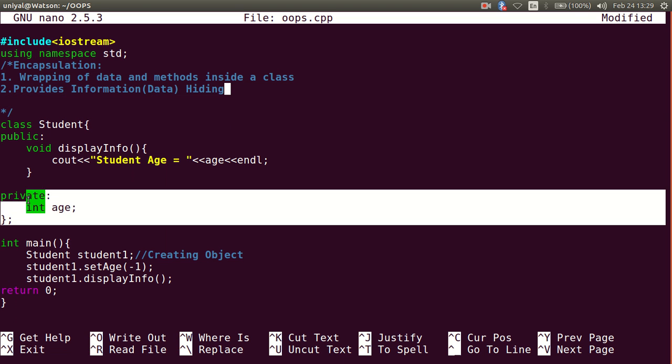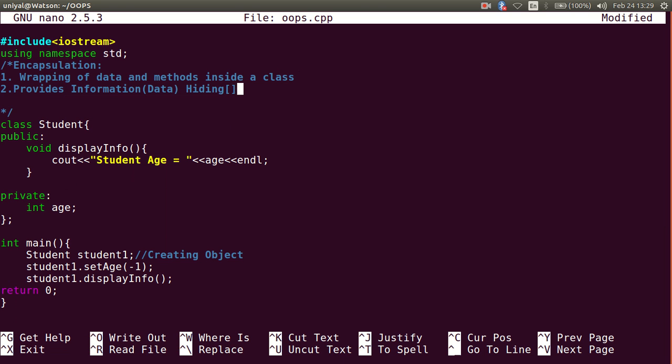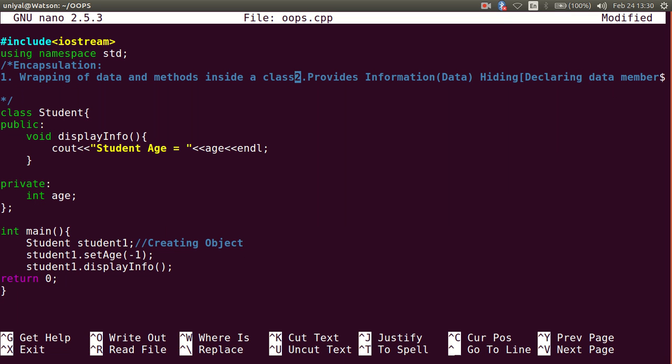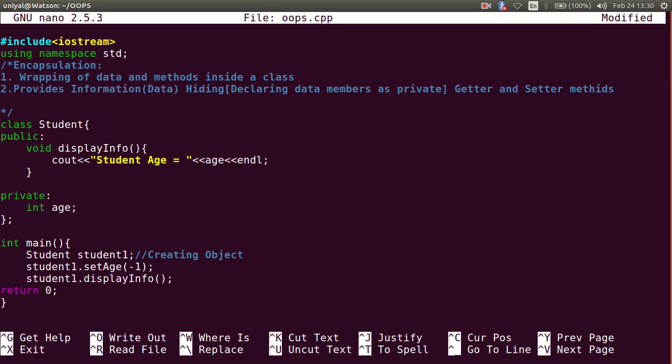So how is it providing us data hiding? It is declaring data members as private. So these variables will not be accessible outside the class directly, and to access these variables outside the class, we are providing some getter and setter methods. These things we have discussed already.